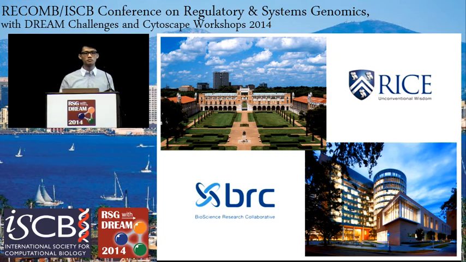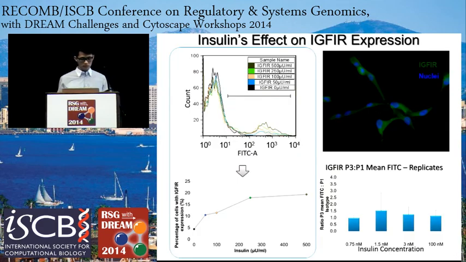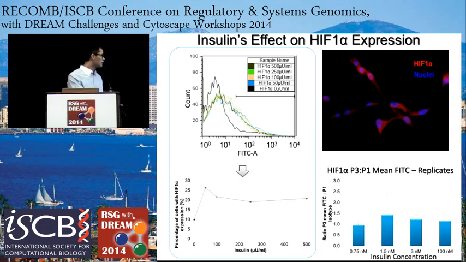experimentally, we would plan to use different oxygen levels to conduct insulin signaling analysis. And let me show a little bit of that. So this was what we did previously. We looked at changing the insulin concentrations, and we looked at the IGF-1 receptor expression levels. And then here, we changed the insulin, and then we also saw an increase in the HIF1α levels. So we can do something similar and change the oxygen levels and measure the glioblastoma growth and also the HIF1α expression levels.